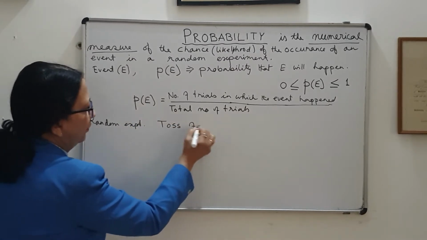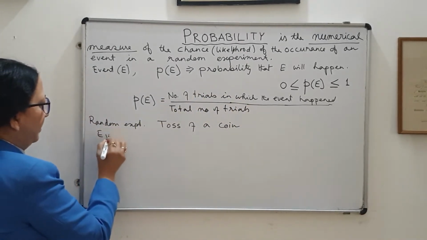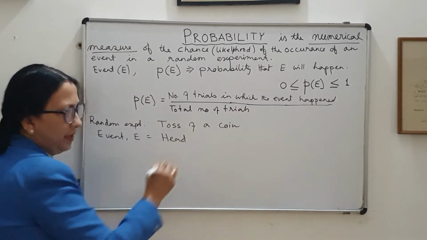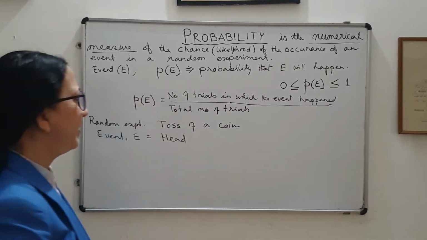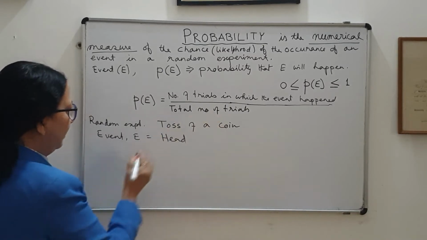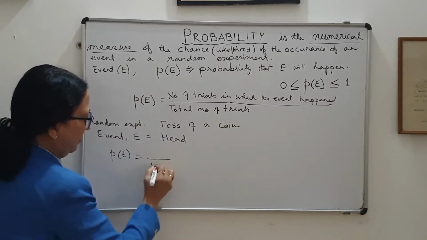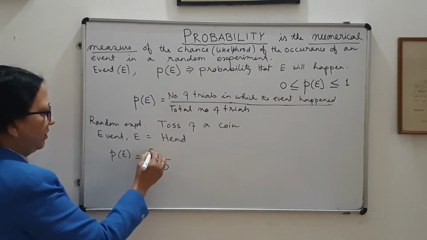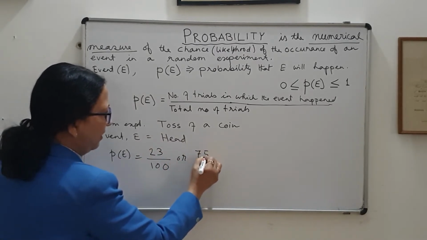I have taken a toss of a coin, and the event I take is head. It should be head. Okay, then suppose what happened when I perform the experiment. First, suppose I have made 100 trials. Then, out of these 100 trials, it may be that only 23 heads occurred, or it can be like this: 75 heads occurred.